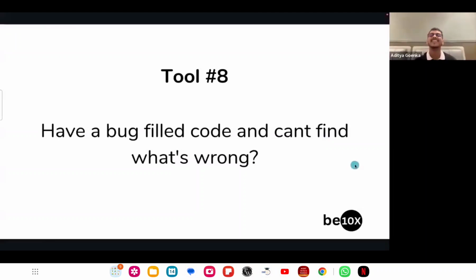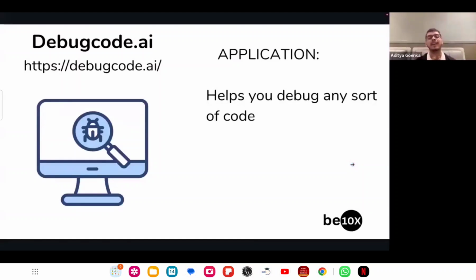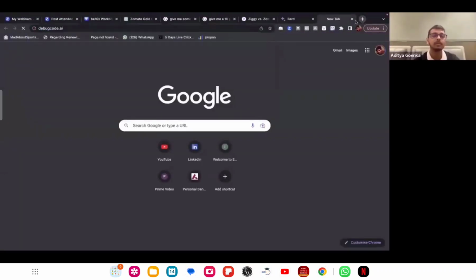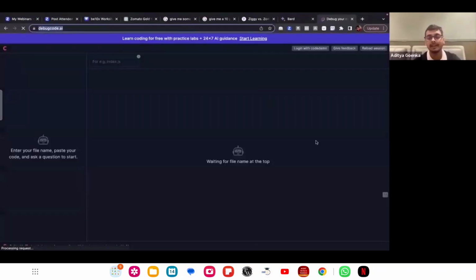All right. If that's the case, this is the tool that I have for you guys. What is the name of the tool? It's called debugcode.ai. How does debugcode.ai work? Let's try to understand with the help of a demo. I'll go to debugcode.ai. I'll again copy the link and paste it in the chat box for everyone.